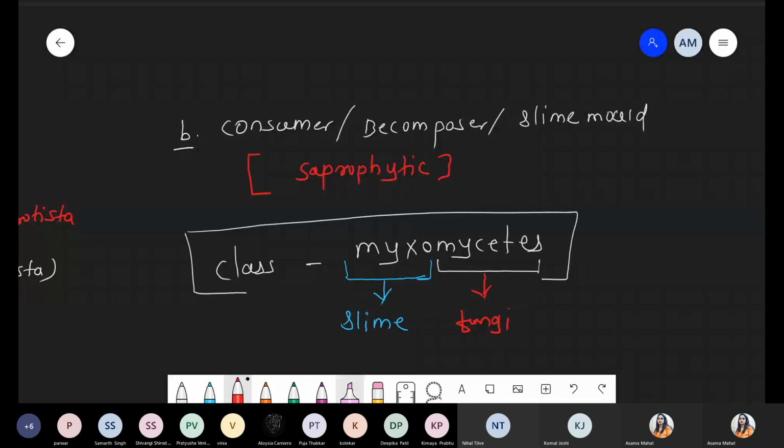So in this point, consumers, decomposers, slime molds have the mycete structure, meaning they form the mycelium structure. They can produce their food. So at this point we can say these resemble fungi. Earlier we saw photosynthetic means they resemble plants, and now we are talking about the consumers, they can produce spores, they have a structure like fungi. So again this second point, these resemble kingdom fungi. That's why we say one line shows the connection link with respect to Plantae, Animalia, and even fungi also. Got it? Is this point clear, everyone? Yes or no?